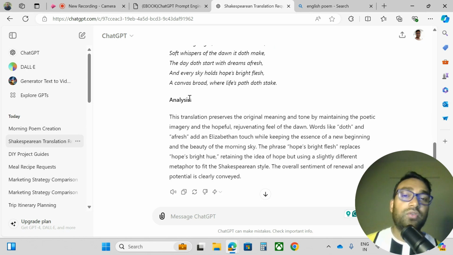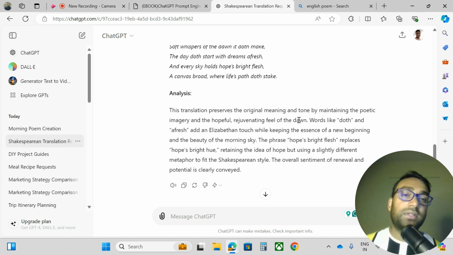Here it is saying the translation preserves the original meaning and tone by maintaining the poetic imagery and the hopeful, rejuvenating feel of the dawn. Words like doth add a fresh, Elizabethan touch, while keeping the essence of a new beginning and the beauty of the morning sky.